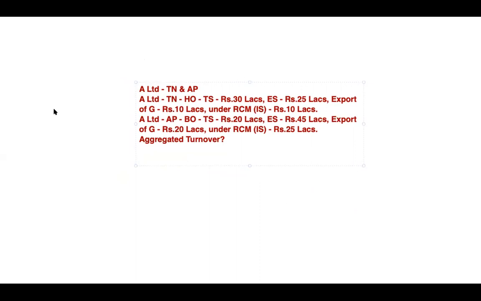Numbers are all in lakhs. Shweta Manivanan, check your answer. Balaji, check your answer. Deepika, check your answer.